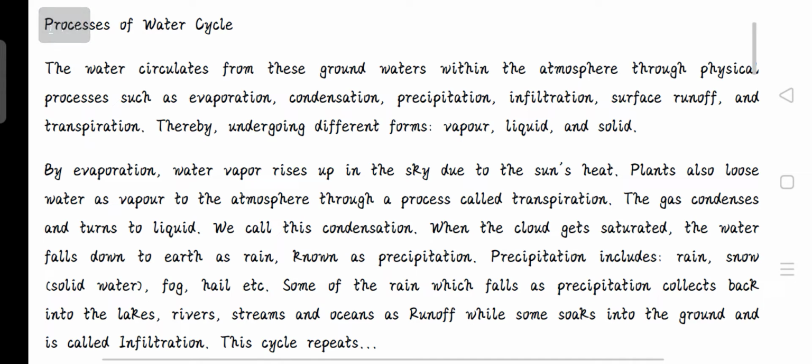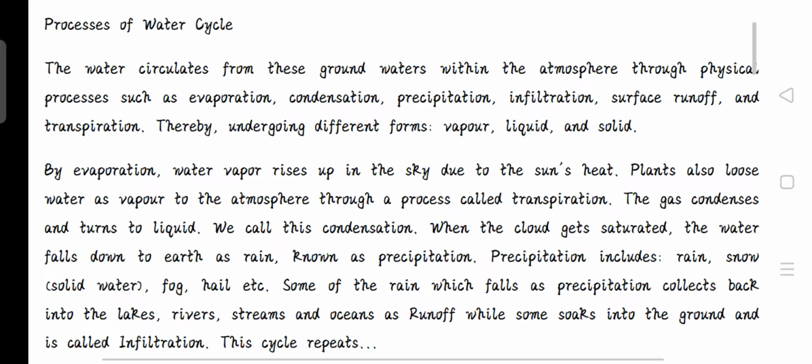When the sun hits these water bodies, the liquid water changes to gas, and because the gas is light, it rises up to the sky. So the process whereby the gas rises up to the sky is called evaporation. When it gets to the sky, because of the cool temperature of the sky, it condenses this water vapor to form clouds with tiny droplets of water. So this process is called condensation. That is the process whereby the gas or the water vapor changes to liquid.